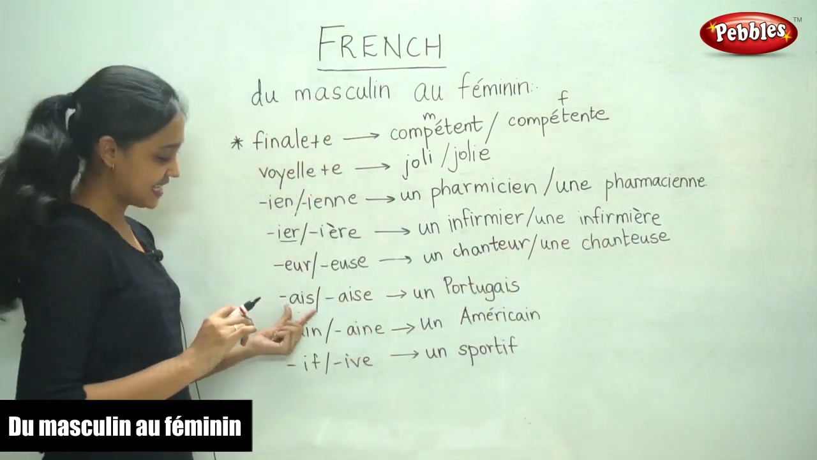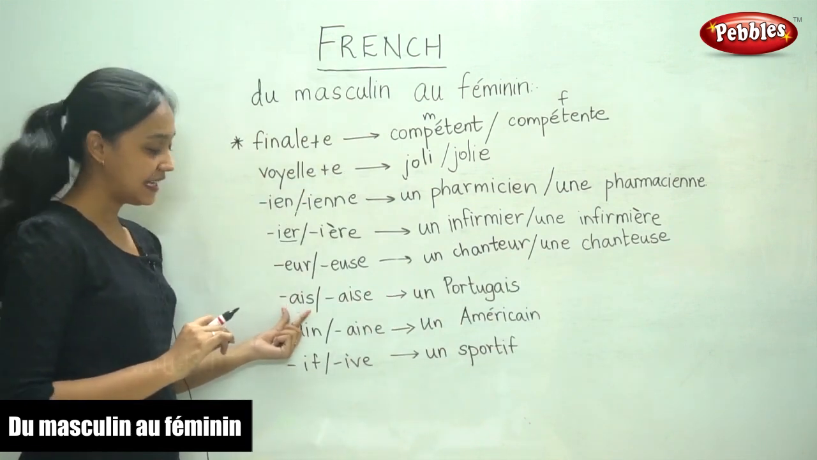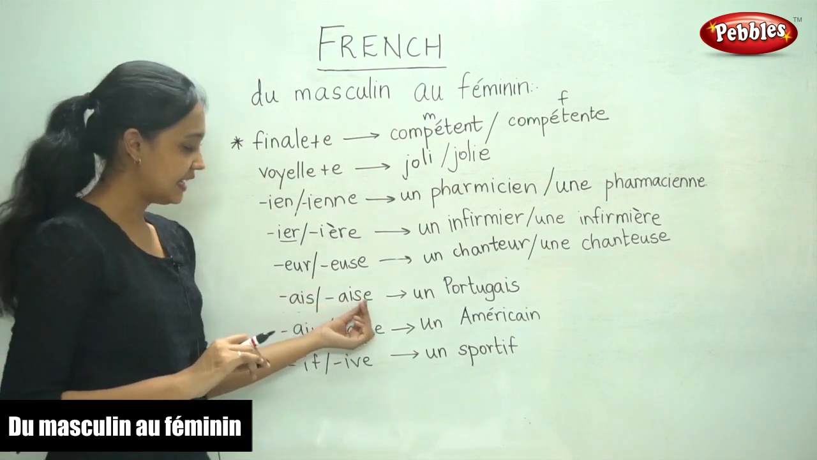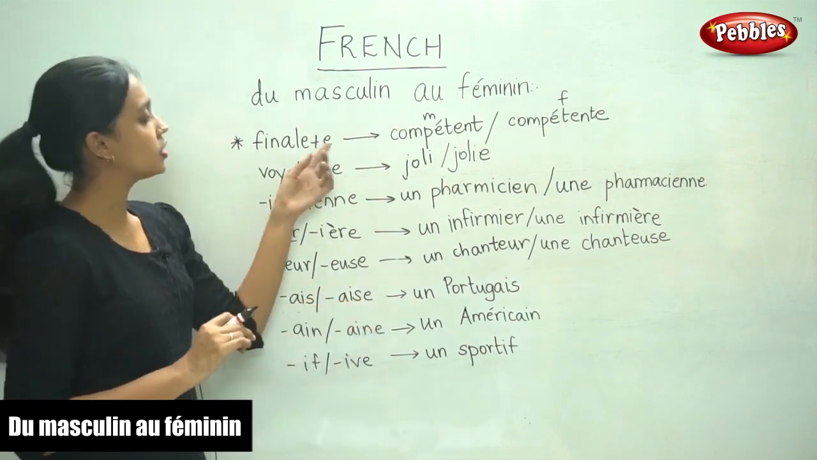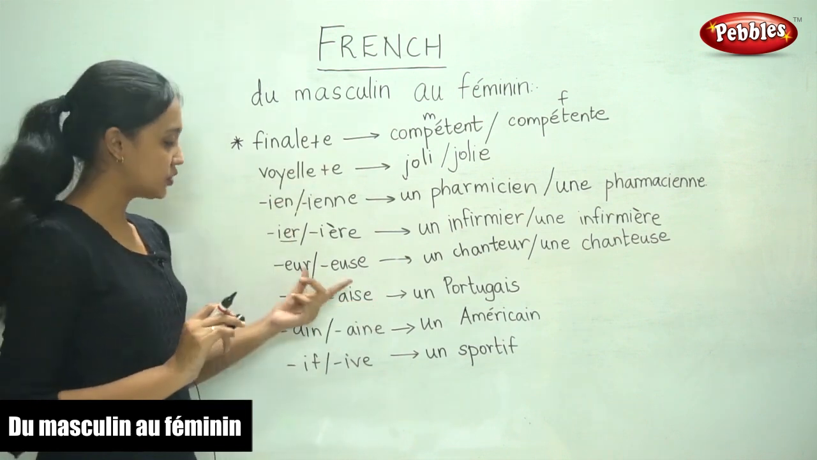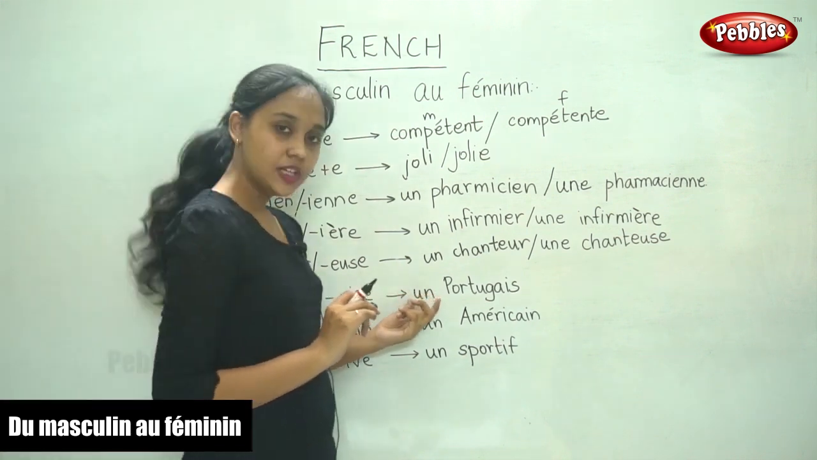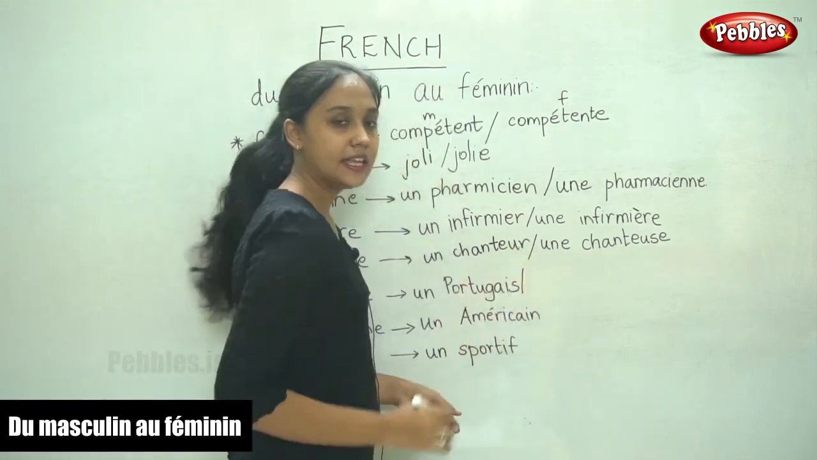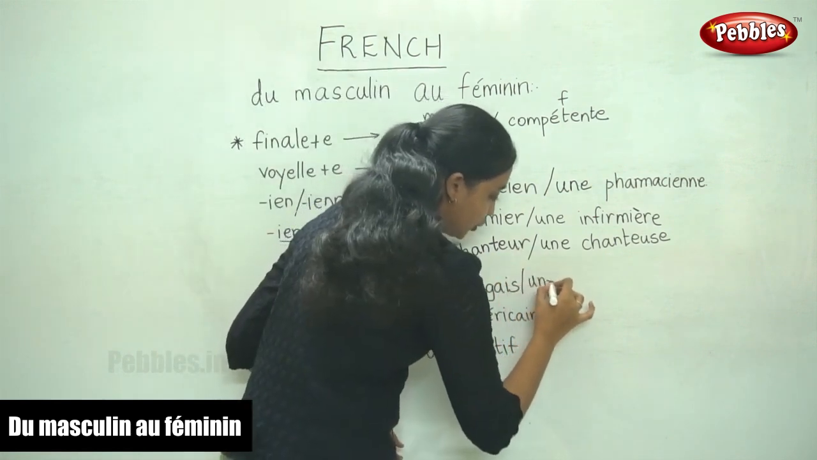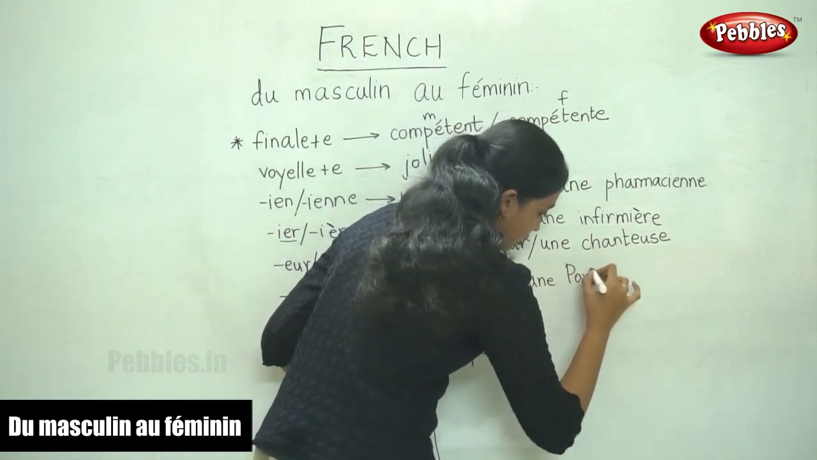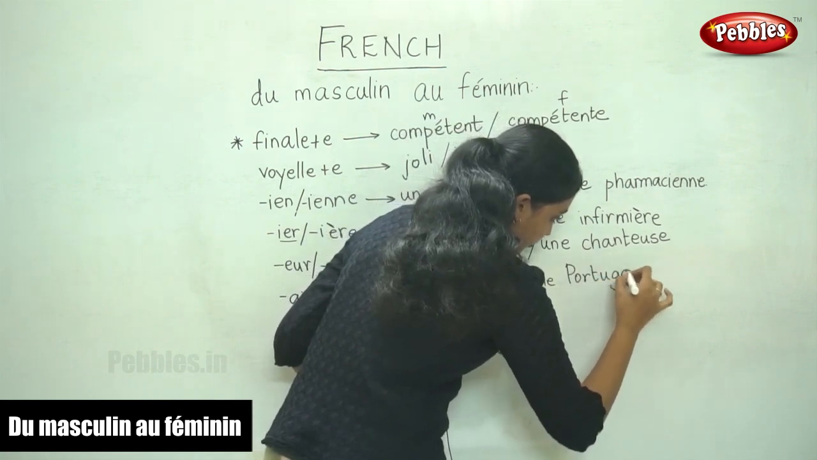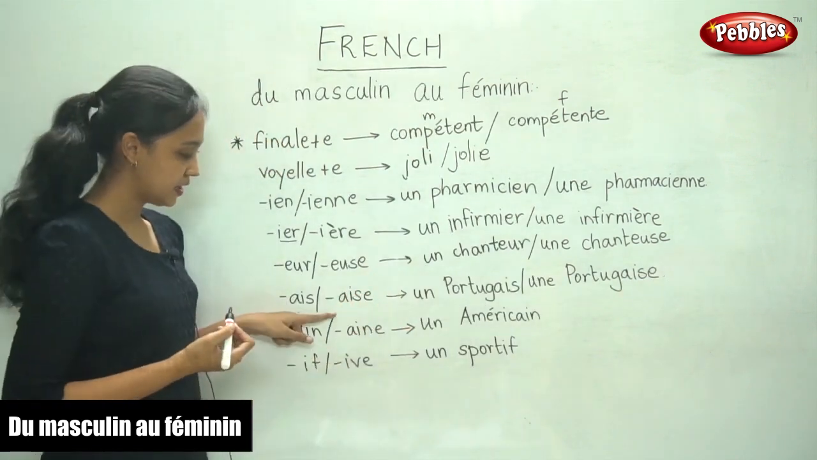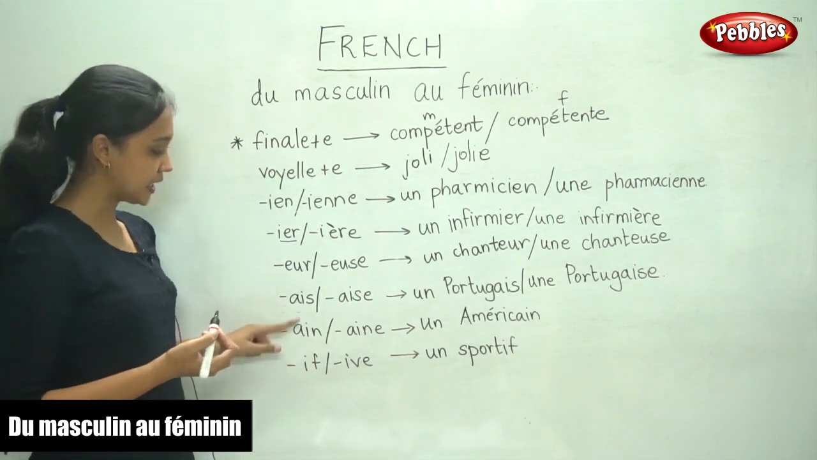So the next case is a word ending in AIS. So the feminine form takes AISE. So this is also common because we just add E to the ending. For example, the word portugais. In the feminine form, it becomes une portugaise. You add E at the end. The next one is also a common case.